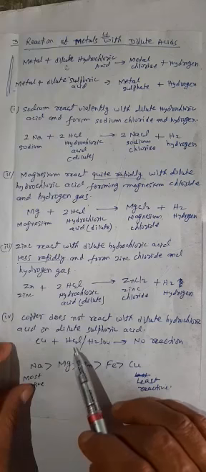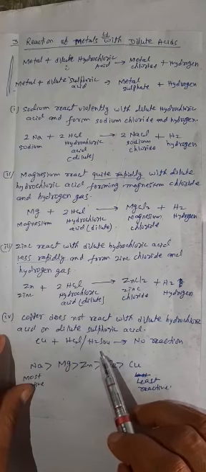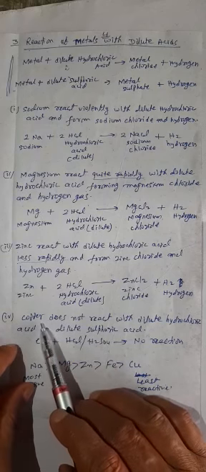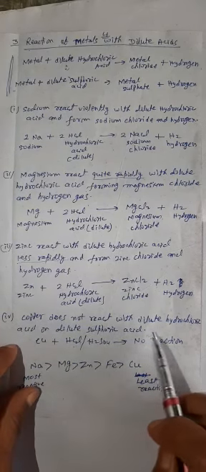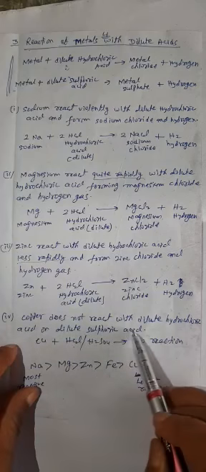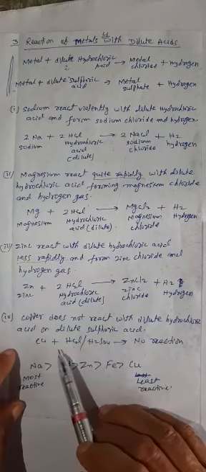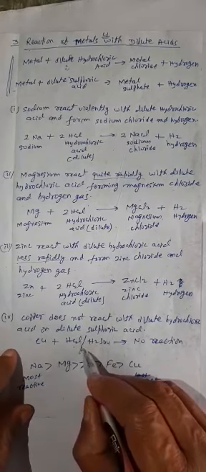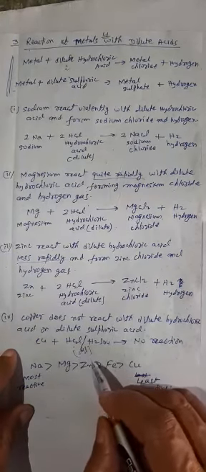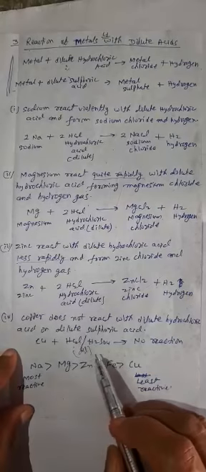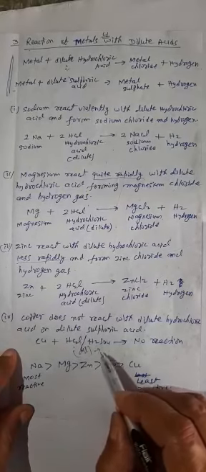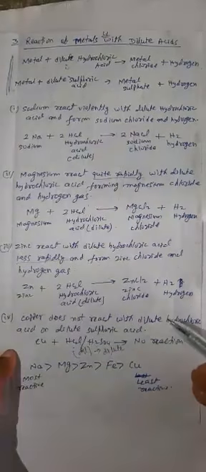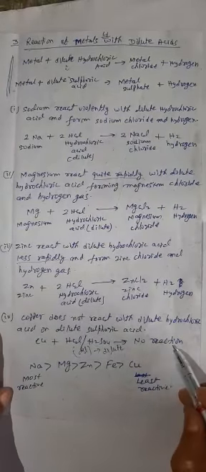Copper does not react with dilute hydrochloric acid or dilute sulfuric acid. I have written the chemical reaction: Cu plus HCl or H2SO4, both are dil. In short we write dil, and dil means dilute. Dilute means it is not pure, water has been mixed in. No reaction.